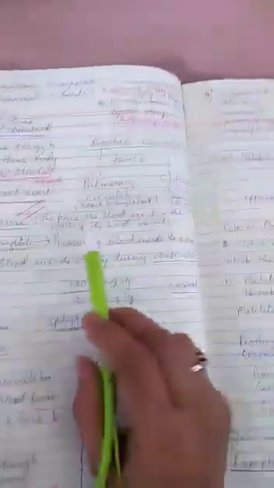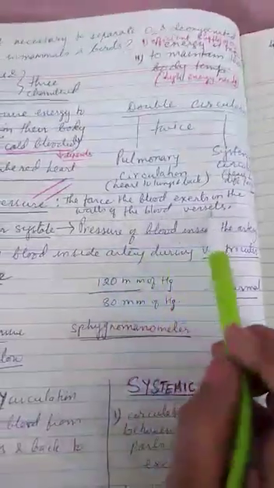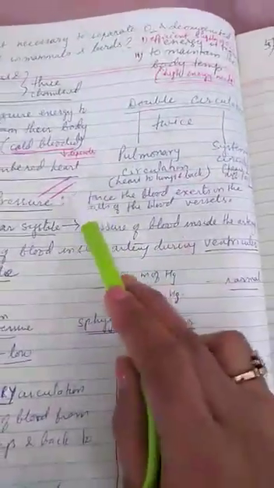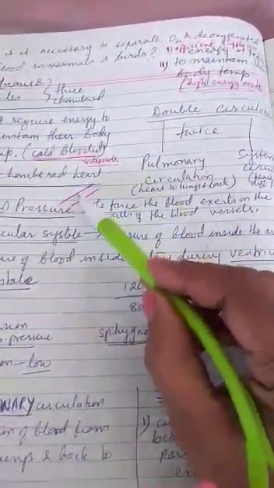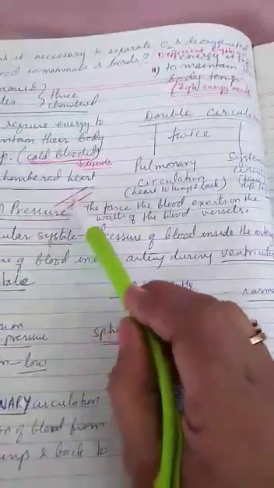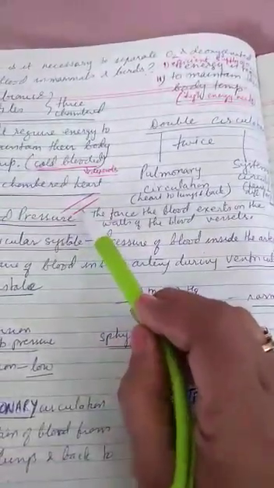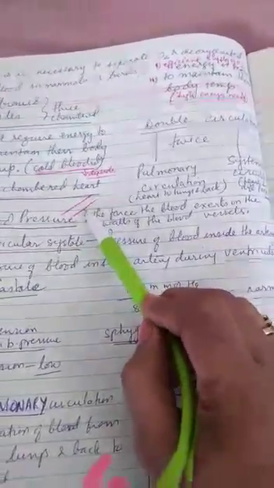So what did we come to know? The force the blood exerts on the walls of the blood vessel is known as blood pressure. As the blood flows in this vessel, this is the lumen and this is the wall. So blood flows here, and the force the blood exerts on the wall of the vessel is known as blood pressure.